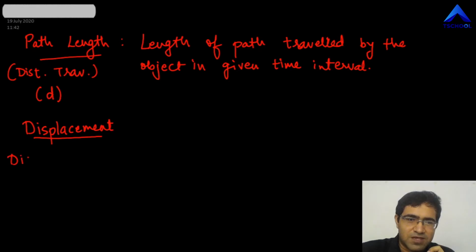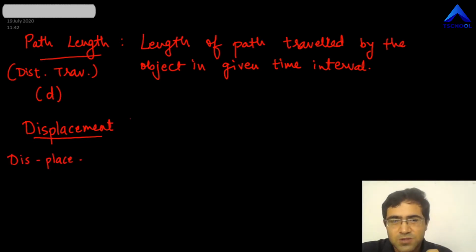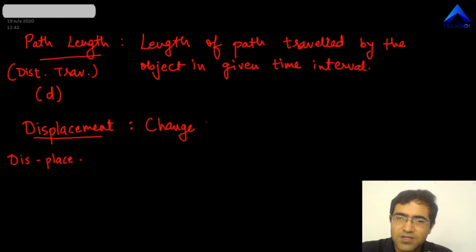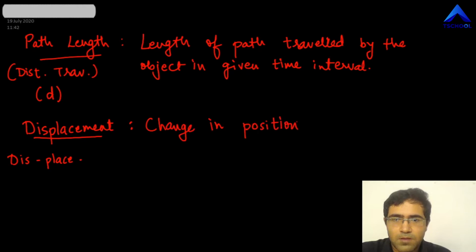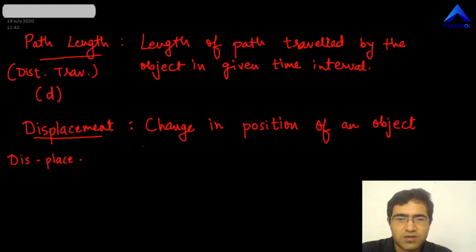Now look at the name of this term. The name itself says displacement. Displace means to shift, or change the place. So that exactly is what displacement is. Let me write the official definition. It is change in position of an object. Displacement is the change in position of an object in some given time interval.